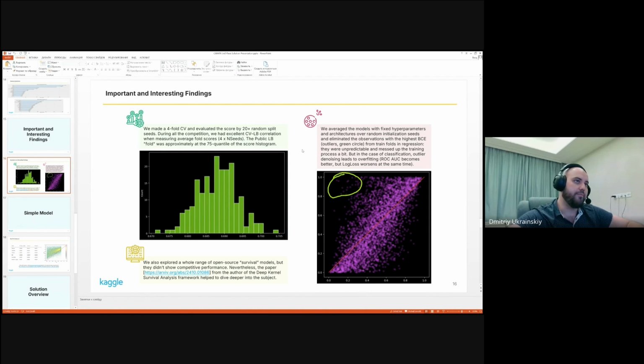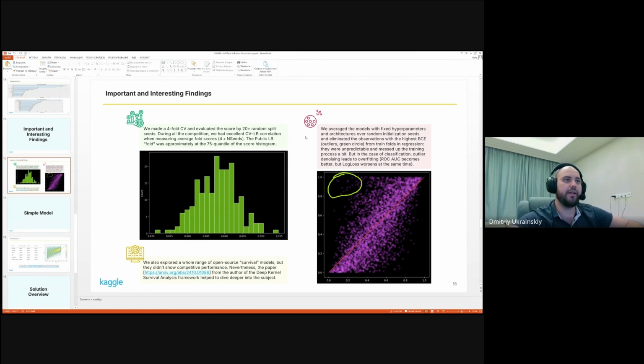It was also very important to work with outlier denoising. For example, we average the models with fixed hyperparameters and architectures over their random initialization seeds. So for boosting models, it's model initialization seeds. For neural networks, it's both model initialization seed and data loader initialization seed. In the forum, it was called model repeats. So it helped us a lot.